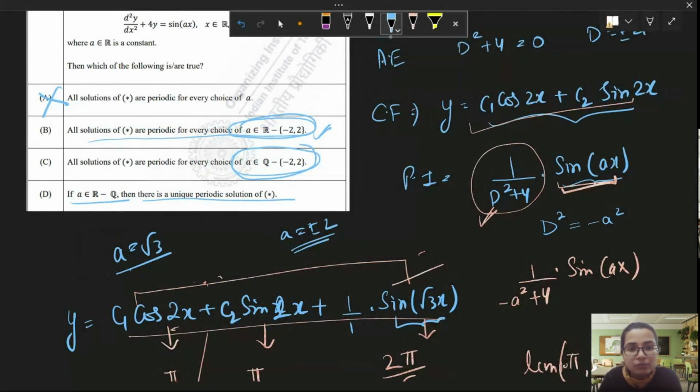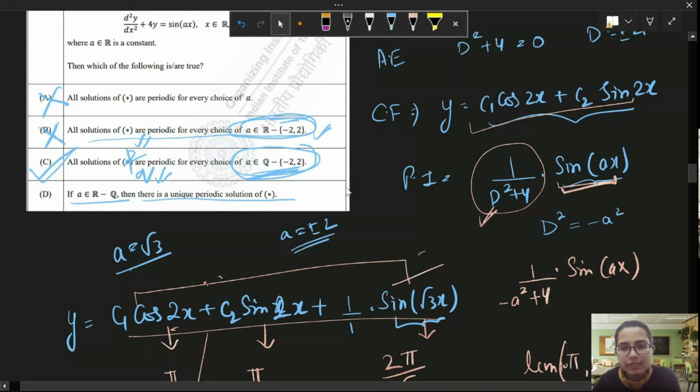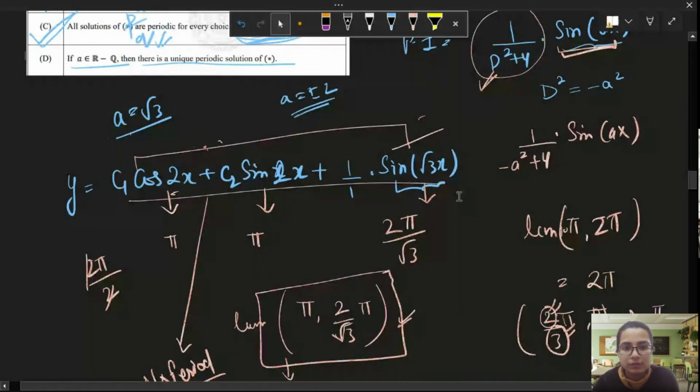So option A contains all the irrational numbers. So option B is incorrect. But option C contains only rational numbers, any numbers of the form P upon Q, where P is an integer and Q is an integer. As I already told you, numerator and denominator both have to be integers. Only then you will be able to find the LCM. So option C is correct. Option D says that for any a belonging to R minus Q, meaning for any irrational number, there is a unique periodic solution. It won't be, because for any irrational number, you won't be able to solve for this.